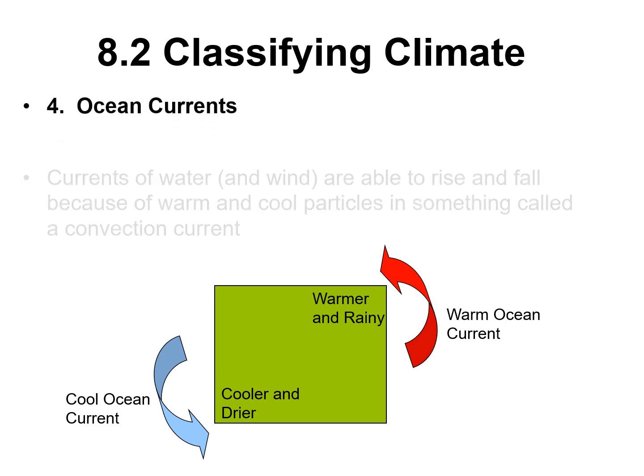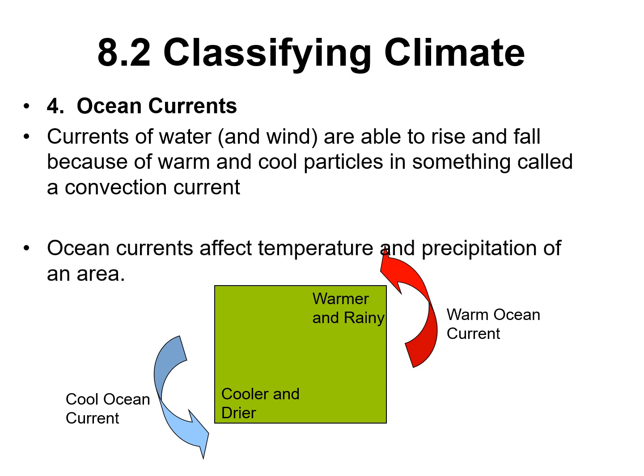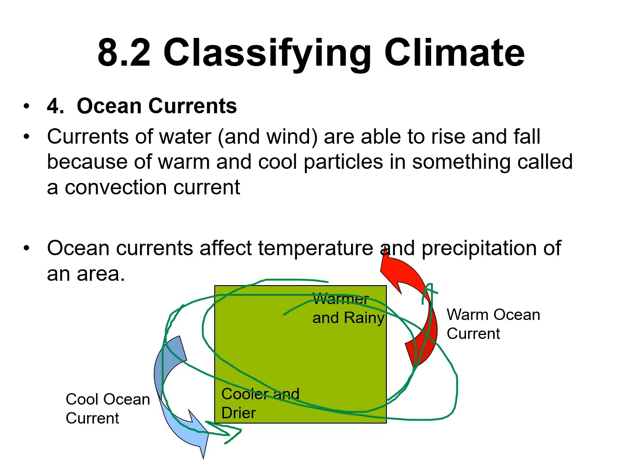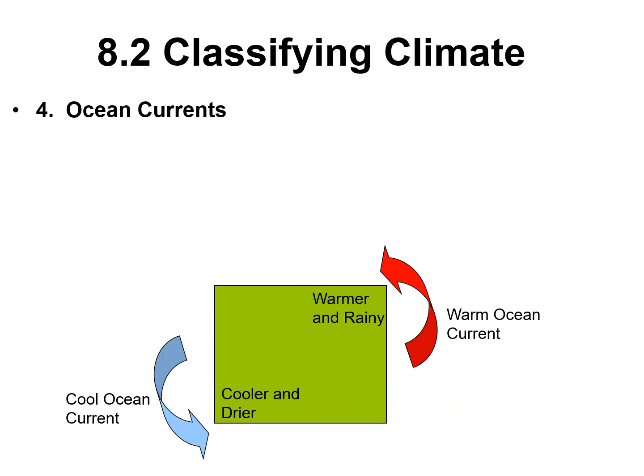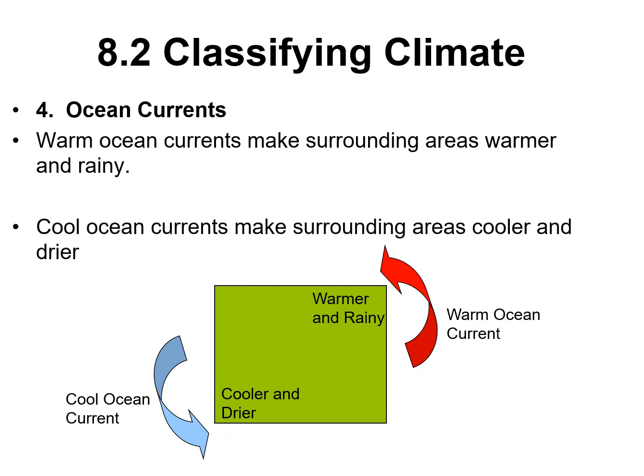Another factor would be the ocean currents, and convection currents are something that can be discussed here. It's just essentially convection currents is warm water or warm air rises while at the same time cold water or cold air sinks, and it tends to be this cycle effect. That's exactly what those 2 points say.